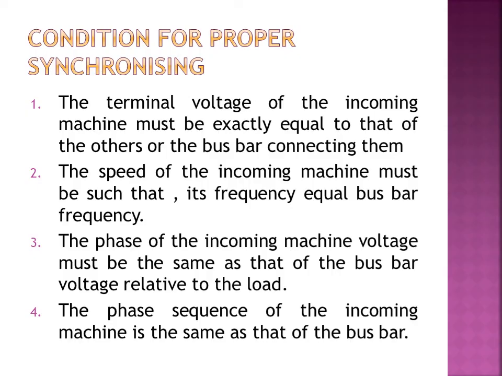Then the third one is that the phase of the incoming machine should be the same as the phase of the bus bar voltage, and the fourth is that the phase sequence of both the machine as well as the bus bar should be the same. So totally four things you have to remember: terminal voltage, speed and frequency, and the third one is the phase and phase sequence.